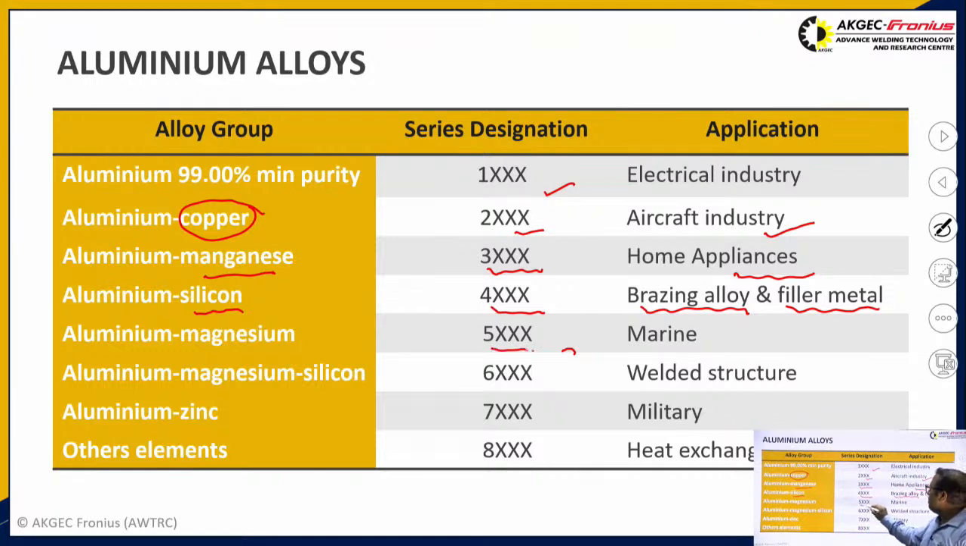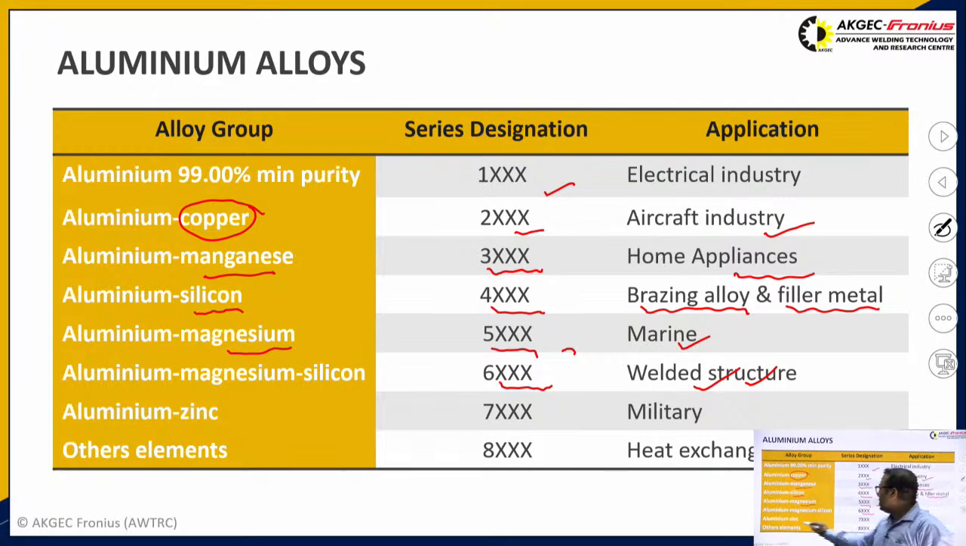Then fifth is the 5XXX series. In this, magnesium is generally added, and these types of aluminum alloys are generally used in marine industries. Then another is the 6XXX series, used for welded structures. Actually, 6013 and other aluminum series are very largely used in different fields for welding structure purposes.